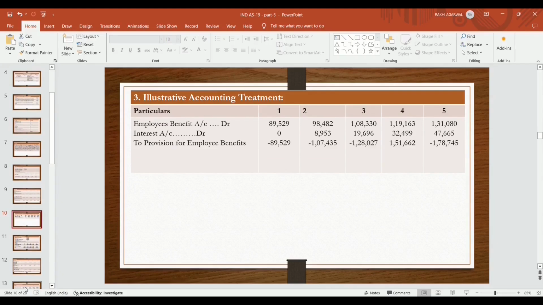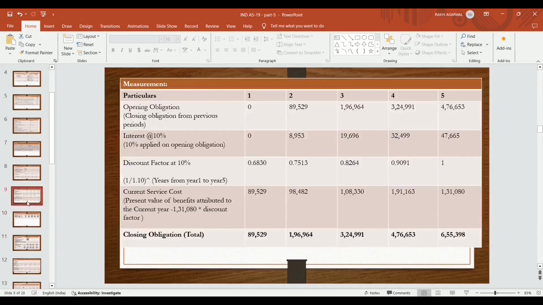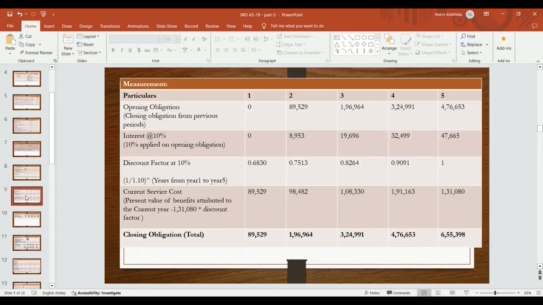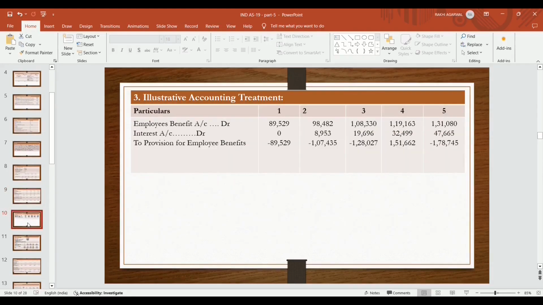Employees benefit account debit, that is the current service cost. Year 1, as we had prepared in the amortization table, becomes 89,529. That is at present value. Employees benefit account debit 89,529. Interest in year 1 becomes 0 because the obligation is 0. So interest account debit 0 to provision for employees benefit, that is 89,529.